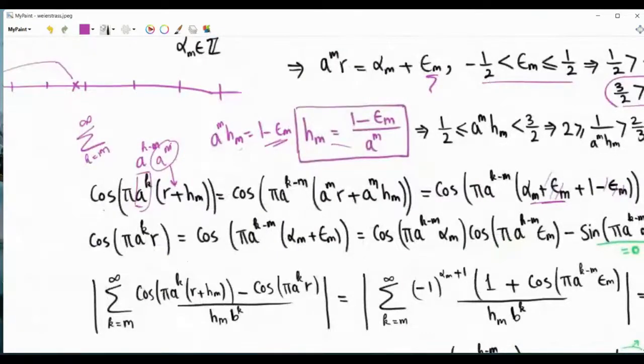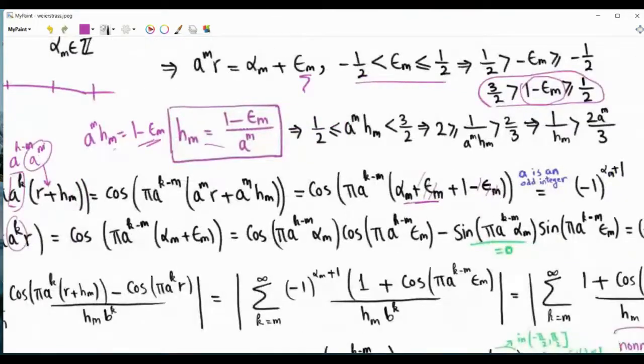Now, the other cosine, we can repeat the same trick. So again, we can split this a to the k as a to the k minus m times a to the m, and then a to the m can be combined with this r to give alpha m plus epsilon m. Note again, alpha m is an integer, and epsilon m is a real number that is between minus half and half. Now we have cosine of a sum. So it is cosine of this first term, cosine the second term, minus sine.